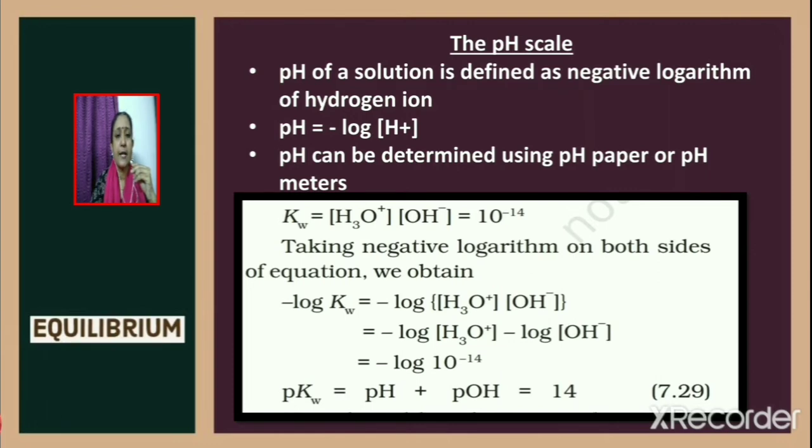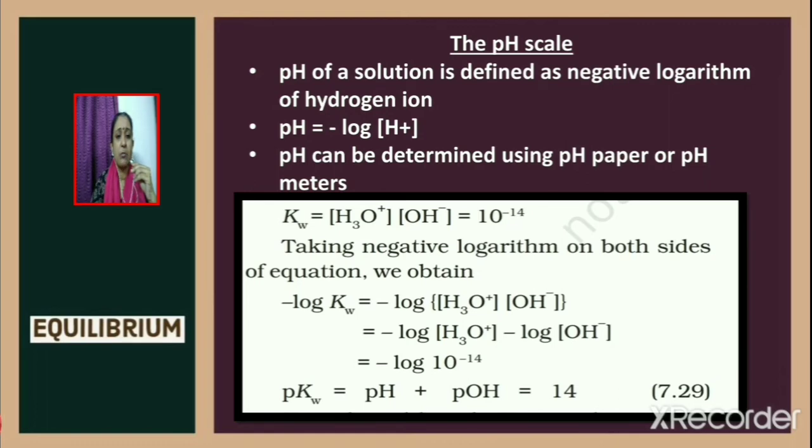Now consider the ionic product of water Kw. Kw is equal to H3O⁺ concentration times OH⁻ ion concentration, and it is equal to 10 raised to minus 14. Take the negative logarithm on both sides of this equation.